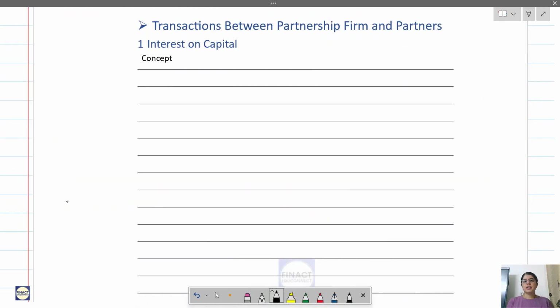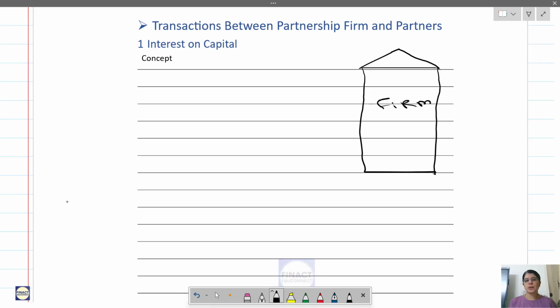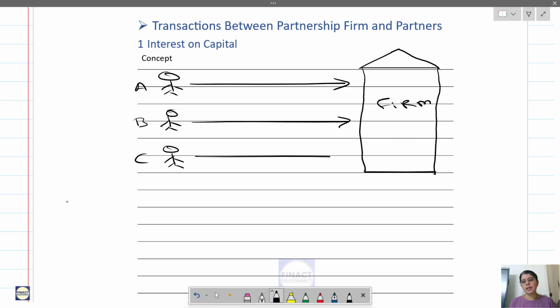Now let us understand the transactions between the partnership firm and partners. The first transaction is interest on capital. Let us understand the concept first. So this is a firm and these are the partners, A, B and C. Partners have invested a capital in the firm.